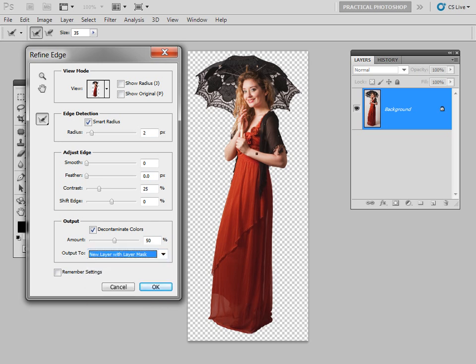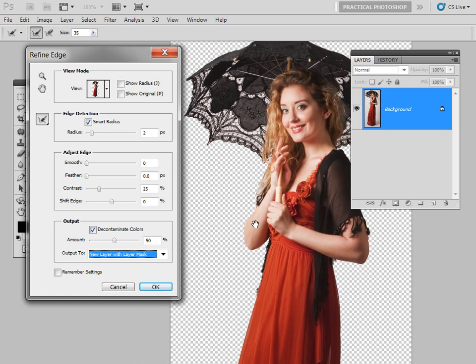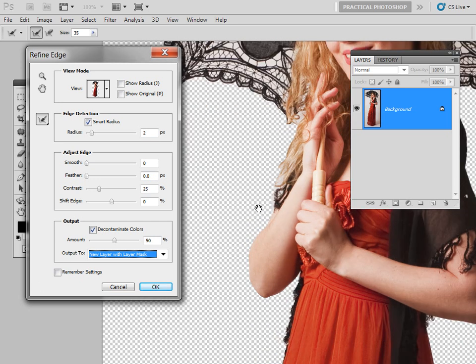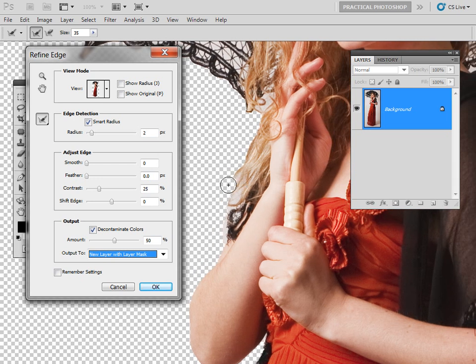Okay, so let's zoom in a little bit on our image, and I'll just show you. Let's zoom into a typically tricky area like this bit of hair here. And as you can see, we've got a fairly crude extraction there. So what we're going to do is go back to the edge detection and just make sure we're on the Refine Radius tool, and then we're just going to paint over on the background.